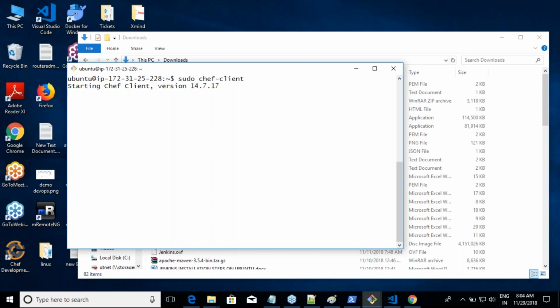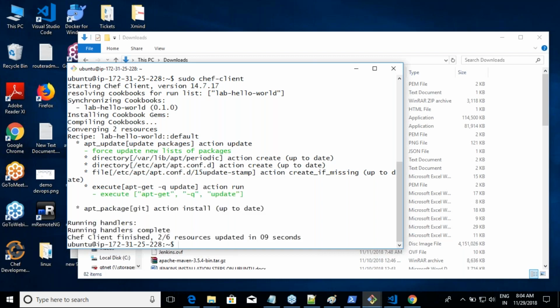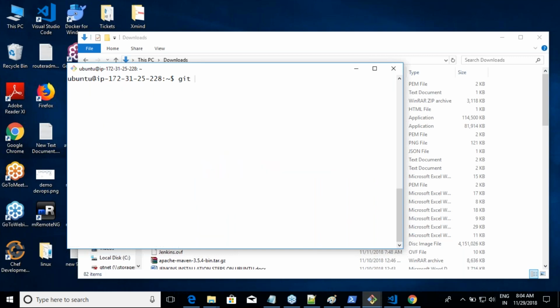Try to read whatever it is trying to tell. It is trying to tell you that you have something in your run list, and it is trying to execute your actions. The first action which you have asked is apt_update. I am doing that. And then you asked me to install git. I have done that. Now let me execute git --version.